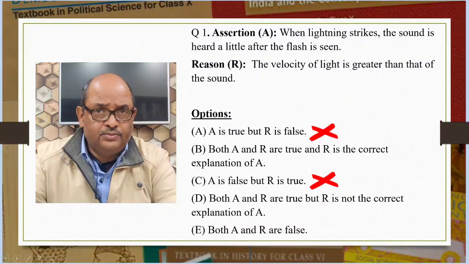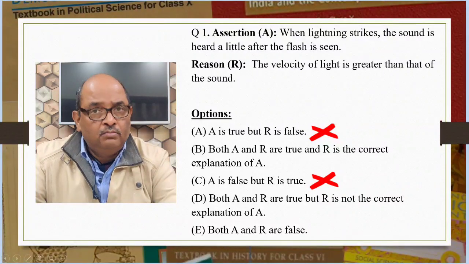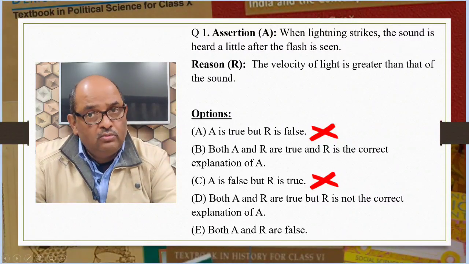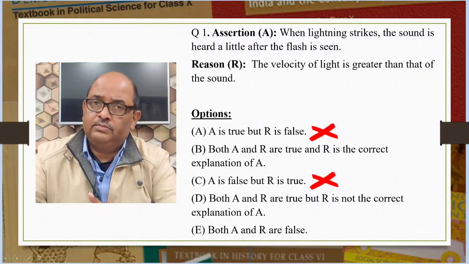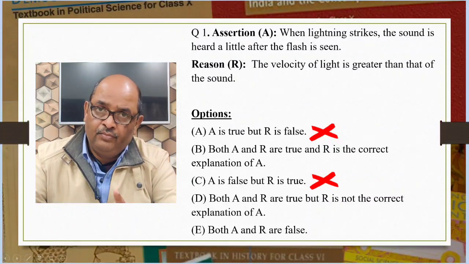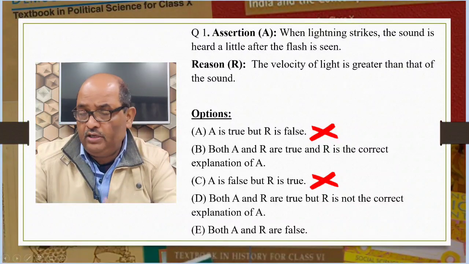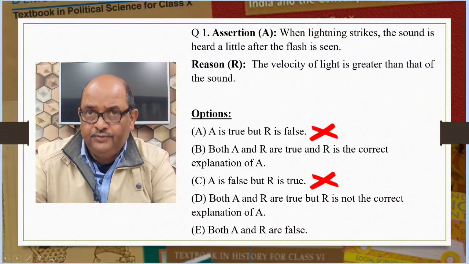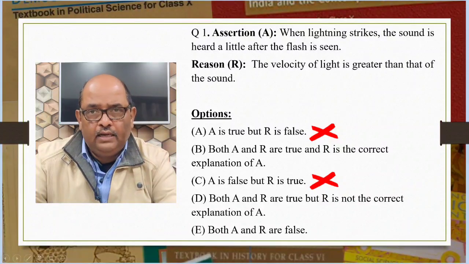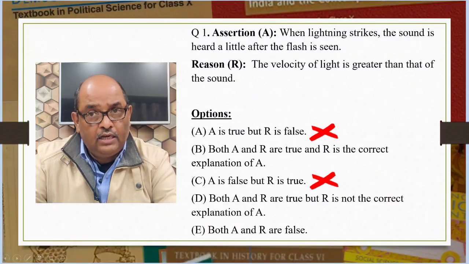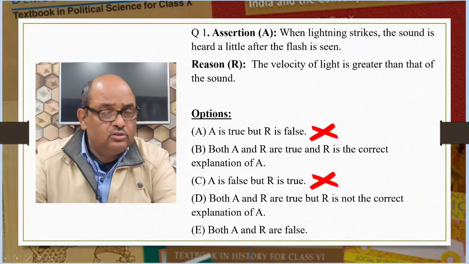Let us see next option. D. Both A and R are true but R is not the correct explanation of A. I am leaving this option also for the time being and see the last option available. E. Both A and R are false. Since both A and R are true, so we can reject this option also.